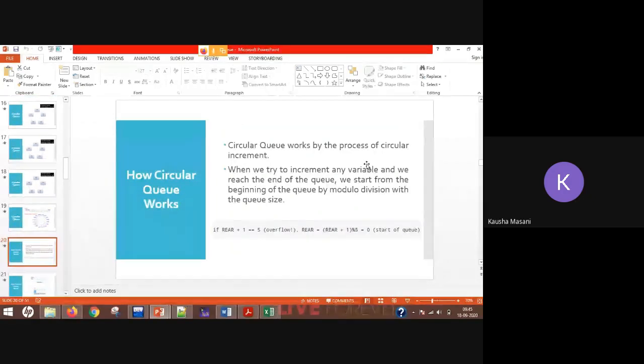The working of your circular queue we have seen, as I have mentioned, when you get across your overflow condition and front has moved forward, then you can reset your rear. If you can focus here, you can reset your rear using the modulo function. And what is that? Rear plus 1 modulo max size. So it is going to start again at 0, the start of the queue. That is how it is going to work for your rear.